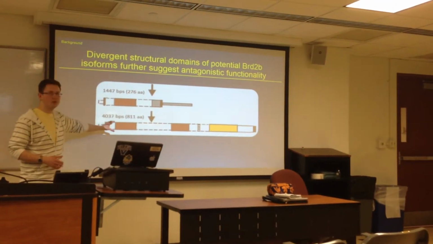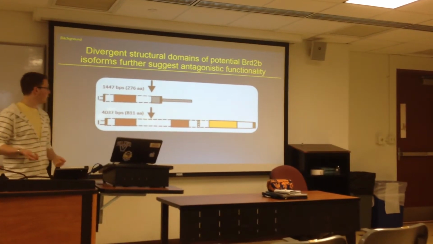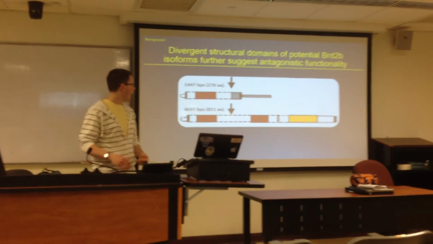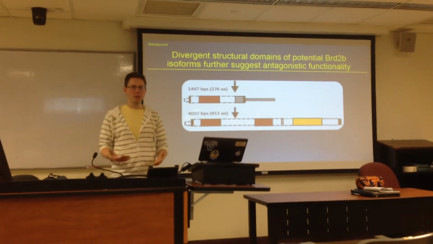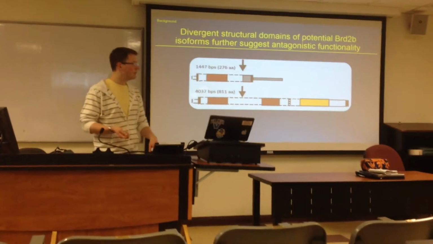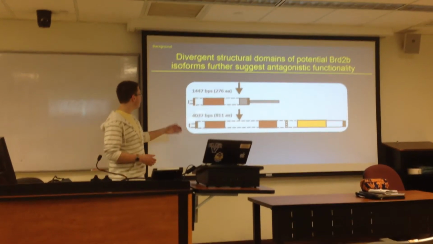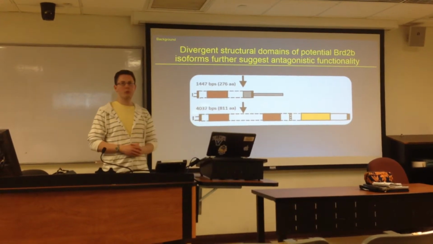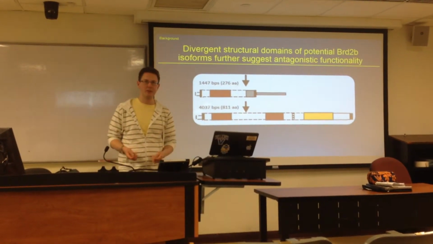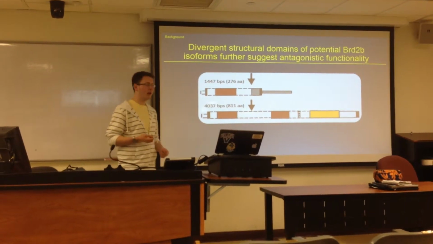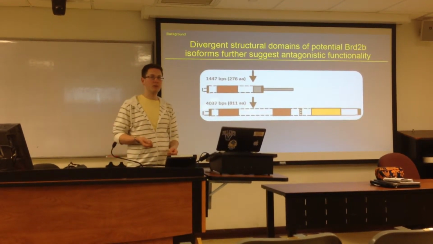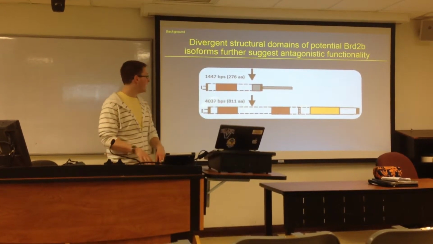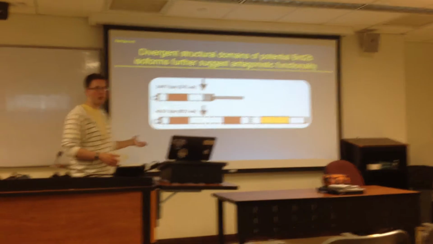We have the bromodomains in red, 2 of them, a nuclear localization signal in the striped box, an ET domain shown in yellow, and that's, again, characteristic of the BET family through the bromodomains and the ET domain. However, in striking contrast, we see that within the previously cloned transcript, the translated region only encodes a single bromodomain, which is atypical of BET proteins. And further analysis reveals that within the last coding exon of the transcript, when translated, it introduces a premature stop codon, thereby truncating the translated protein, accounting for the single bromodomain.